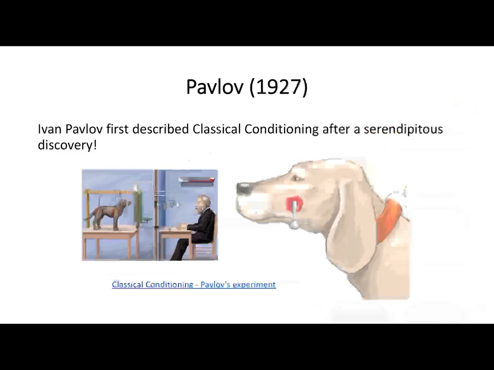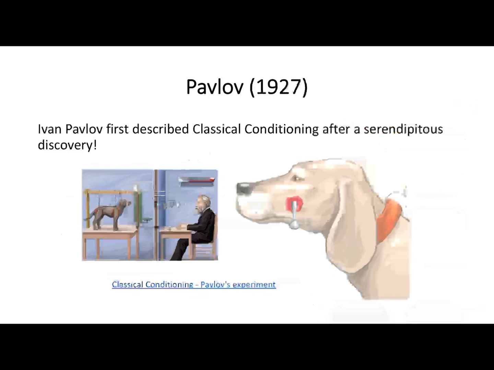So, Ivan Pavlov, you'll remember from the video, is a Russian physiologist, normally credited with discovering the processes of classical conditioning. So he was investigating the salivation reflex in dogs when he made a serendipitous discovery. So he noticed that the animals not only salivated when food was placed in their mouths, but they were also reacting to stimuli that coincided with the presentation of food.